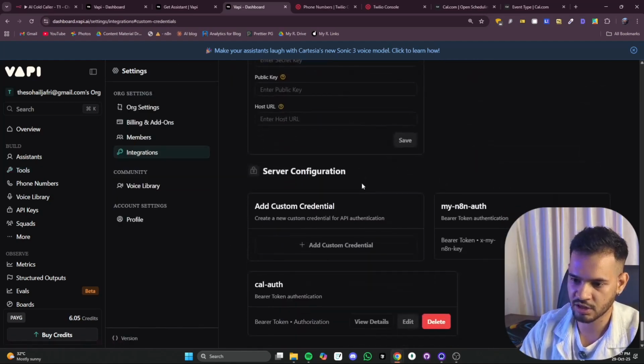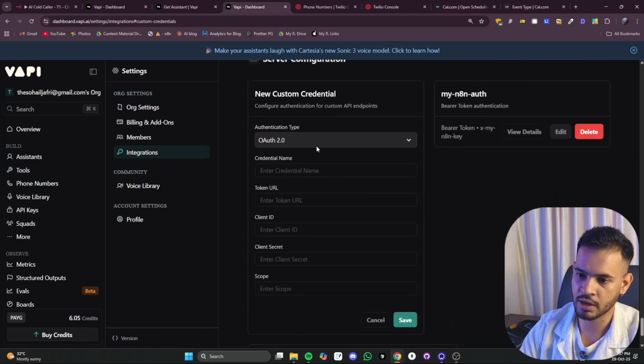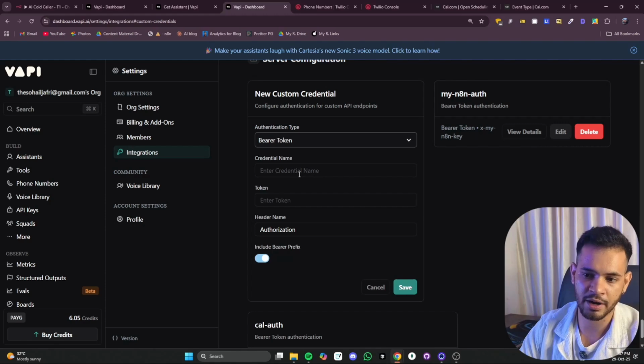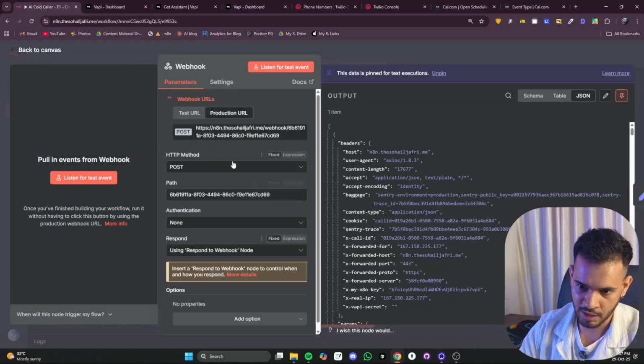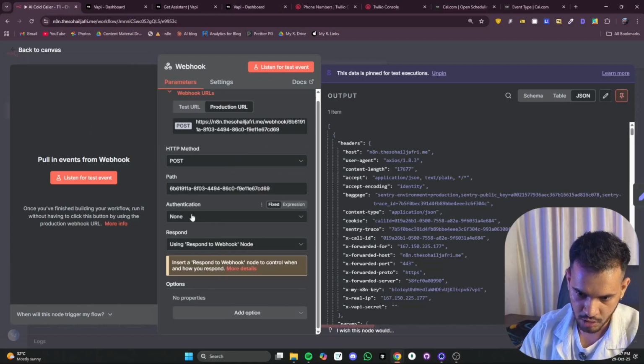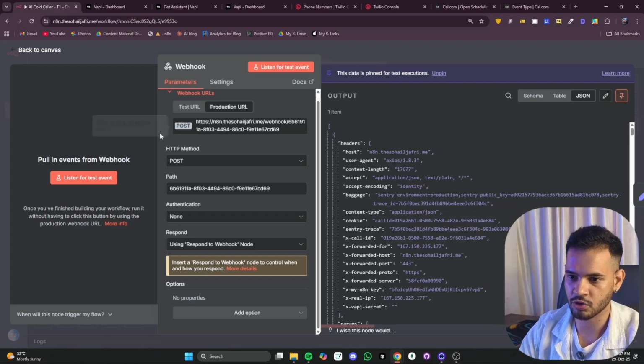Then it takes you to create a new credential. You can create a new custom credential and select the auth type. I am using a bearer token. I have given some name and the token, and I'm using the same thing for authentication as well. It is not showing it because I have done it in the next node. So that's how you can set up secure authentication.